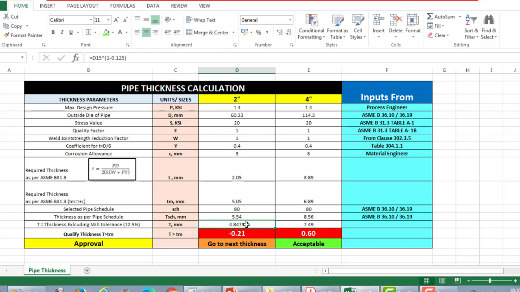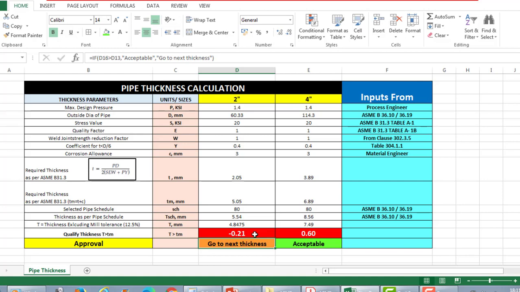So what am I going to do now? I am going to check whether this final thickness is higher than the calculated thickness or not. Is it higher than the calculated thickness? No. The final thickness is 4.84, but the calculated thickness is how much? 5.505. So the difference is 0.21. So is it approved or not? No, it says go to the next thickness. So in this case you have to go to a next thickness. That is how it has to be qualified.